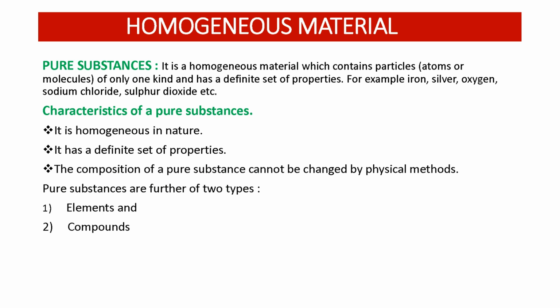And there are characteristics of a pure substance. It is homogeneous in nature. It has a definite set of properties. The composition of a pure substance cannot be changed by physical methods. So this point is very important. We can't change the composition of a pure substance by physical methods. If we want to change the composition of a pure substance, we go through a chemical process or chemical method. We can't do it by physical method. So this point is very important. And pure substances are further of 2 types: elements and compounds.